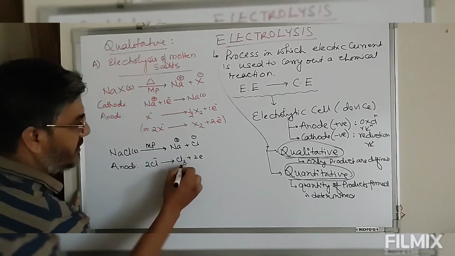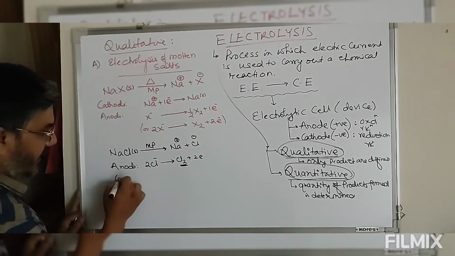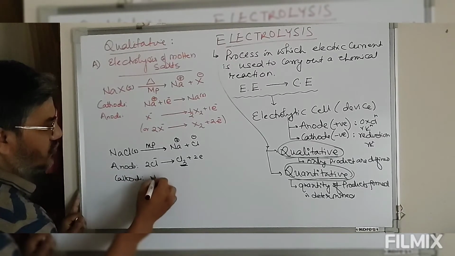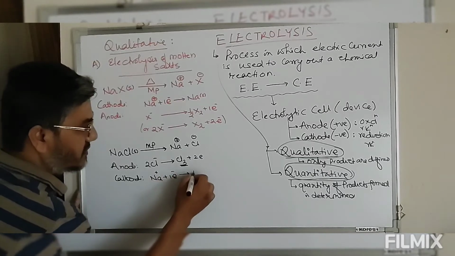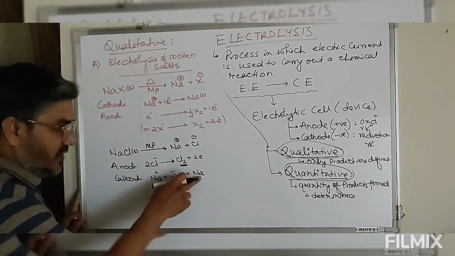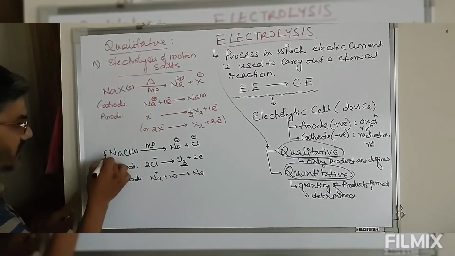So chlorine gas is formed at anode, and at cathode, this sodium ion will take up 1 electron and is reduced to sodium metal. So sodium is formed at cathode, chlorine gas is formed at anode.